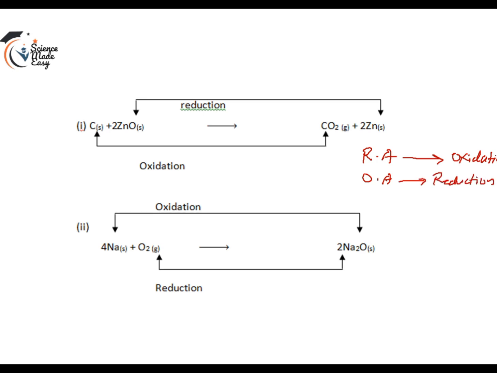Now, let's look at this example. Which reactant is undergoing oxidation? The reactant undergoing oxidation is carbon. Therefore, carbon is the reducing agent. Then which reactant is undergoing reduction? Zinc oxide is undergoing reduction. Therefore, zinc oxide is the oxidizing agent.